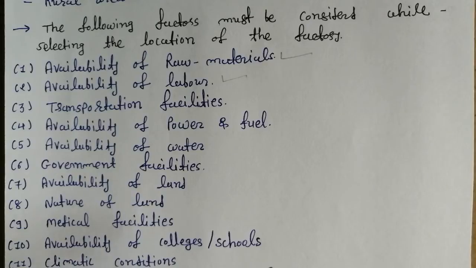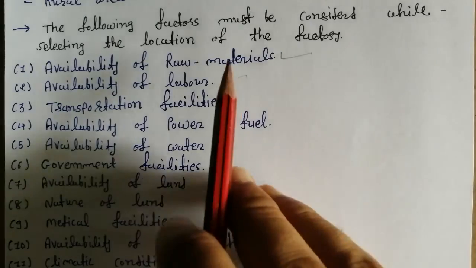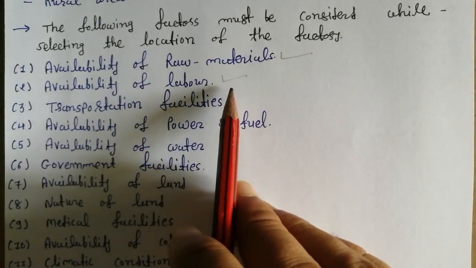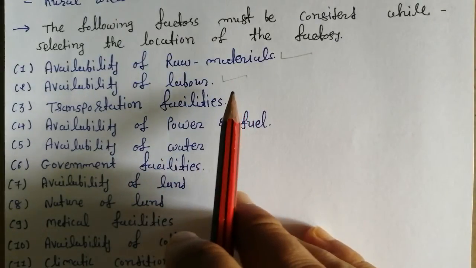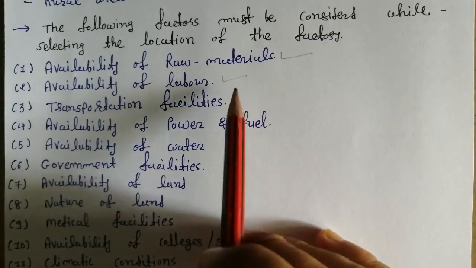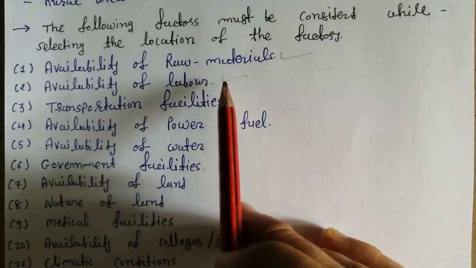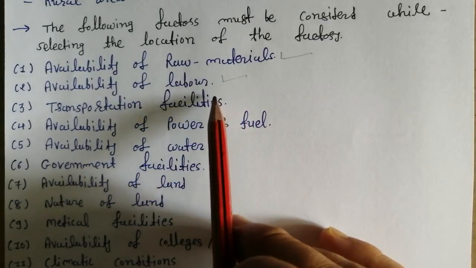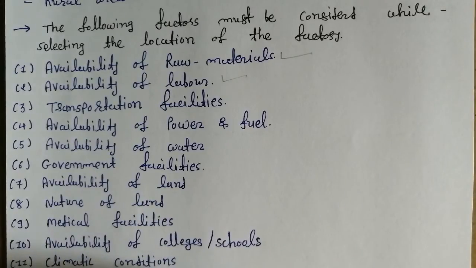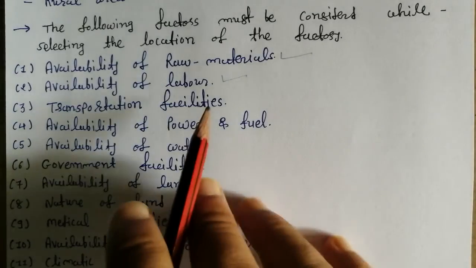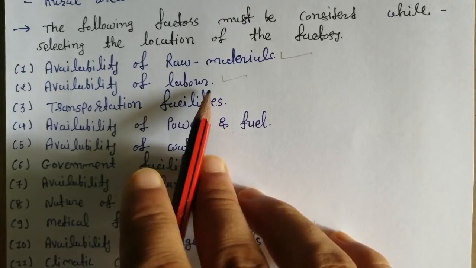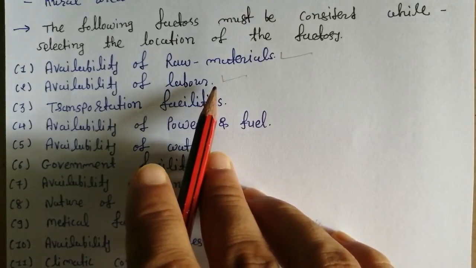Which type of labor do you require, semi-skilled or skilled? In urban areas you easily get skilled labor, but in rural areas you will require semi-skilled labor, right? It depends on which area you select.